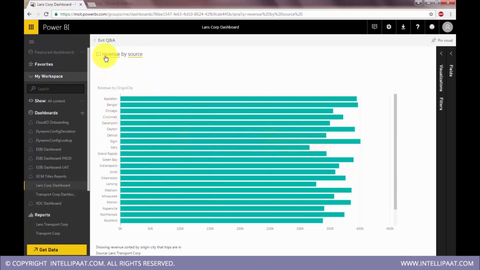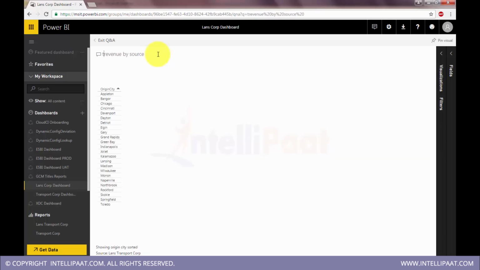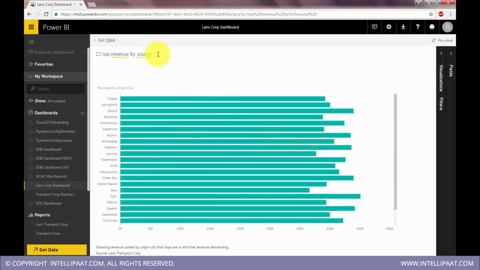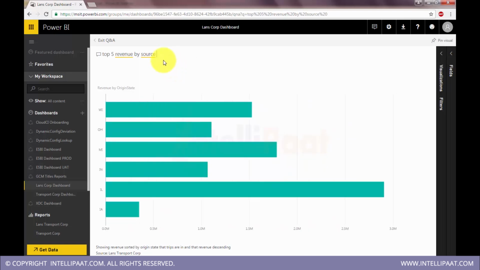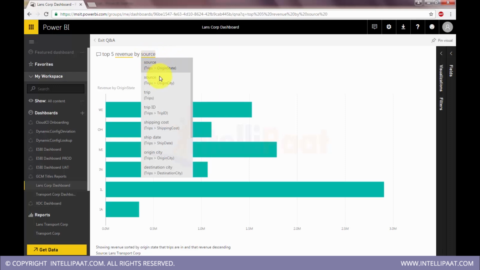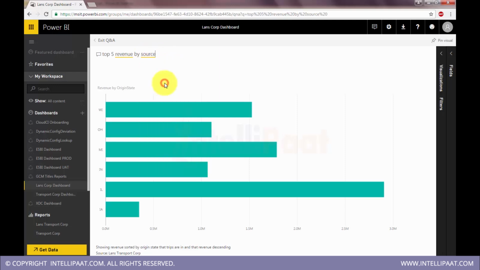You see, I will see top 5 revenue. I have no visualizations for all this. See, top 5 revenue by source city, origin state or origin city.